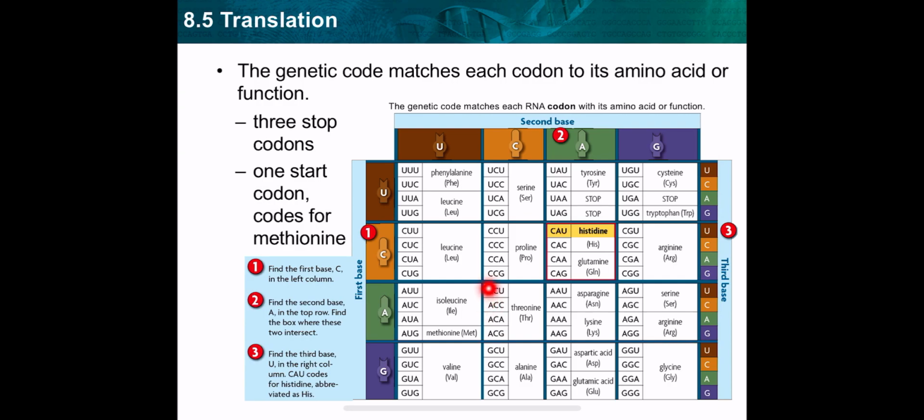There is a table for the genetic code, all the genetic codons. So the genetic code matches each codon to its amino acid. For example, UUU, for which amino acid? Phenylalanine. UUA for leucine, CUG for leucine, and so on. There are 3 stop codons. As I told you, the start codon signals the start of translation, and the stop codon signals the end of translation. Stop. Now the protein is formed, no need for more translation.